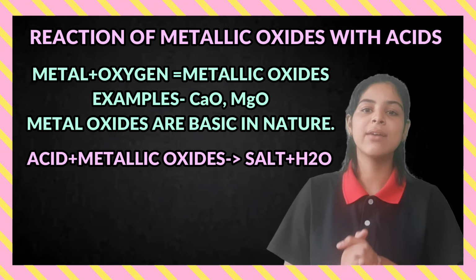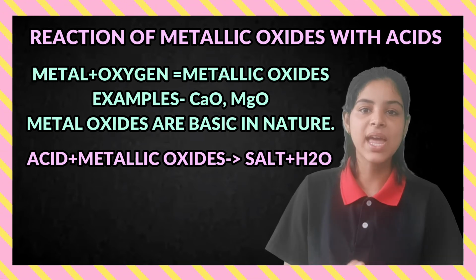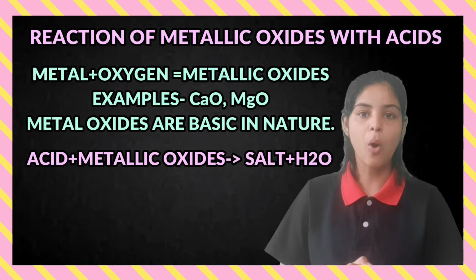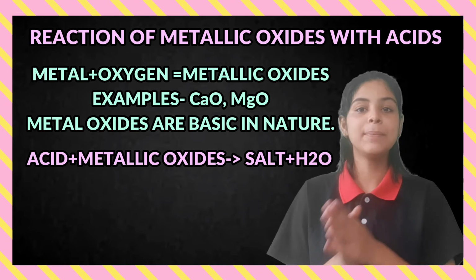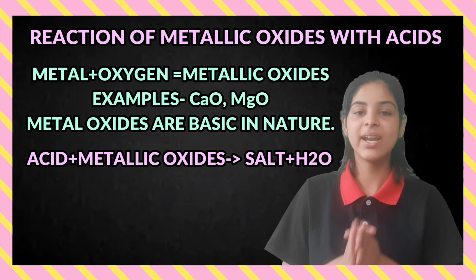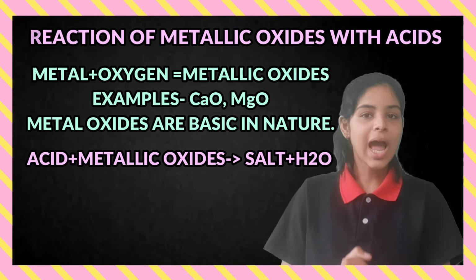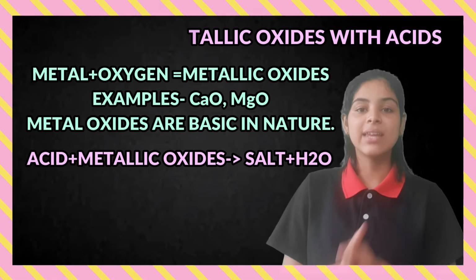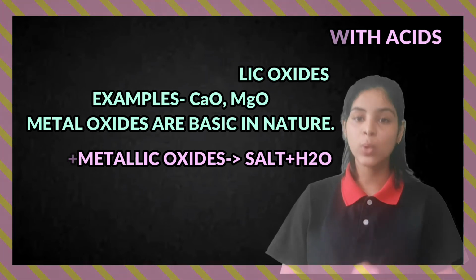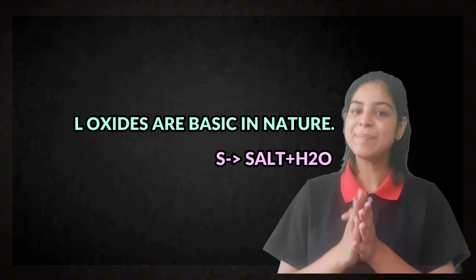Whenever an acid reacts with a base, it always forms salt plus H2O. That means when an acid reacts with a metal oxide, it will also form salt plus H2O. Let me take an example.